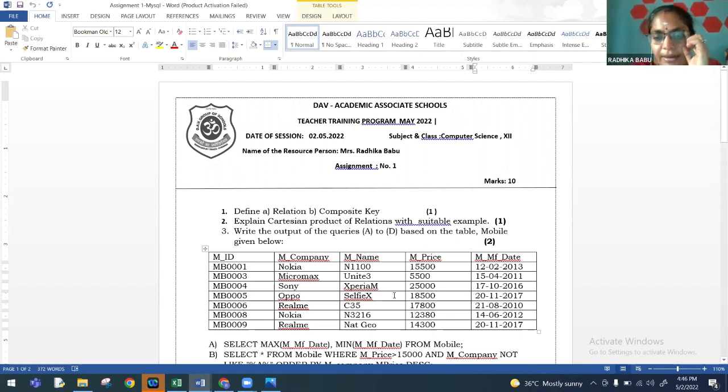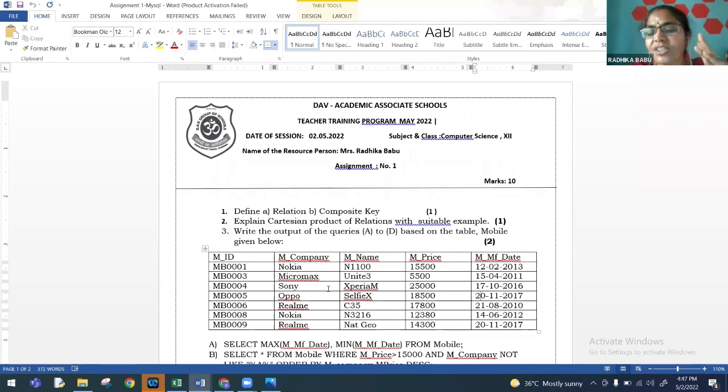Since the table structure is not given to us, only the table's data is given, we are supposed to identify the candidate key from the table's data. So in the table's data, mobile ID, mobile name and mobile price are all having unique values. But mobile price can take some repetitions in future. Therefore, mobile ID and mobile name are the candidate keys in this particular table.